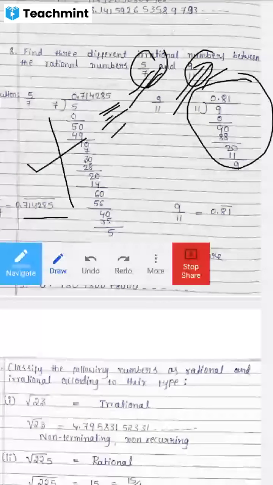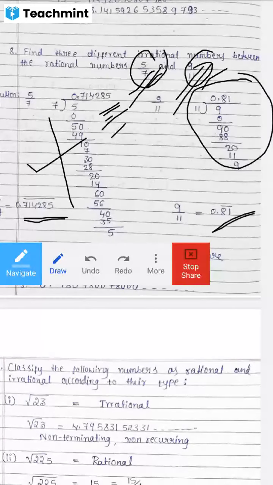Next, 9 by 11. When we divide 9 by 11, we get the decimal expansion 0.818181, and so on up to infinity. So 0.81 bar. Got the idea of this one?